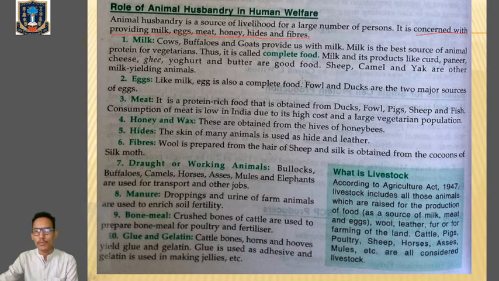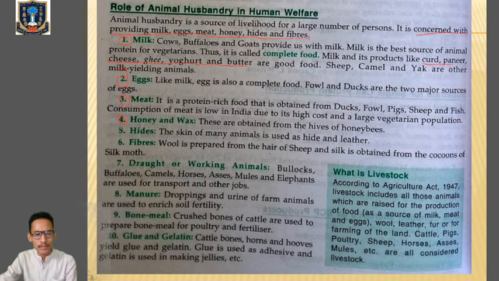Clear? So first of all, we'll go with the milk, just briefly. Milk is also called the complete food, and from milk we get different types of products, like paneer, cheese, ghee, yogurt, butter. All these are milk products. We're also getting eggs from animal husbandry. Clear? And number three, we get meat, honey and wax. You know what honey and wax are? We get them from the honey bee.